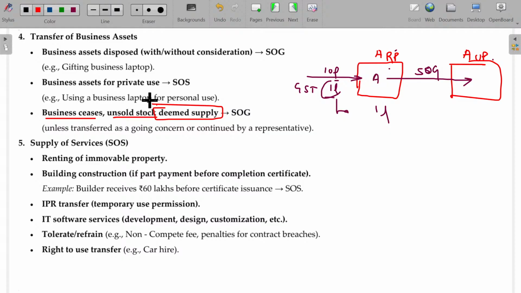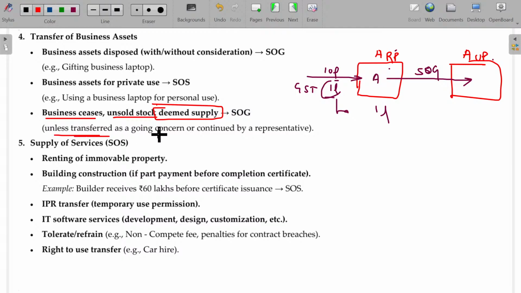Doesn't matter. While you procured, you had a registration certificate, and you availed the GST ITC. But now you cancel. You cancel means all the assets or materials you purchased that remain unused or unsold in your factory, in your godown, become supply only. Supply of goods. Understand? Now you have to pay the GST on this. Very interesting case.